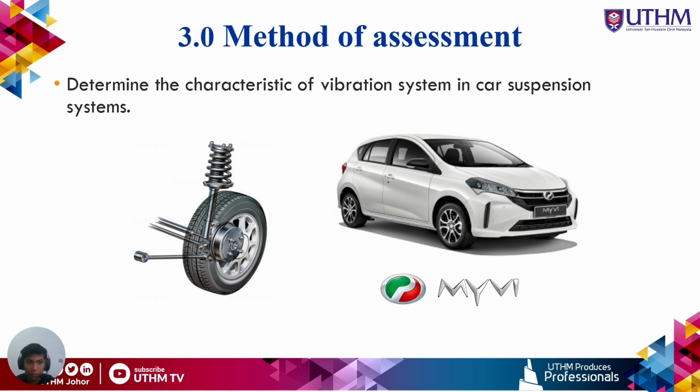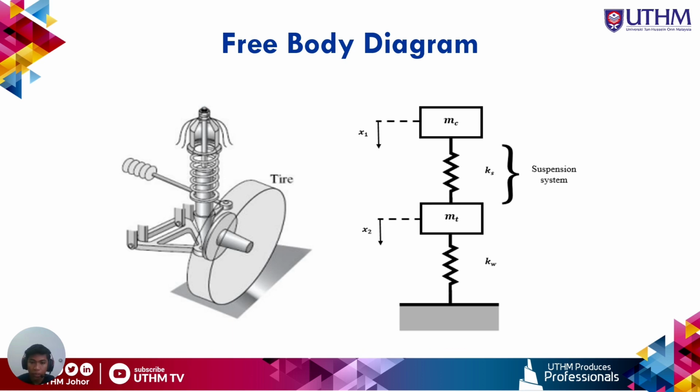In this project, we choose the Perodua MyVi as our model to demonstrate the application and calculation involved in eigenvalue and eigenvector. This is the free body diagram of our car suspension system, which we can assume has two masses and two spring rates. The masses are the mass of the car on each tire and the mass of the tire, while the spring rates are the car suspension spring rate and the tire spring rate.